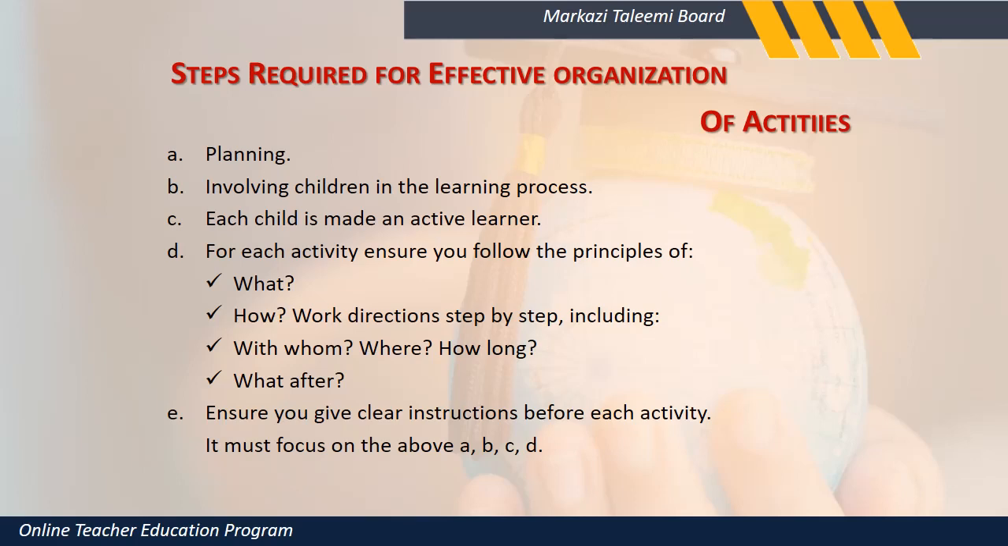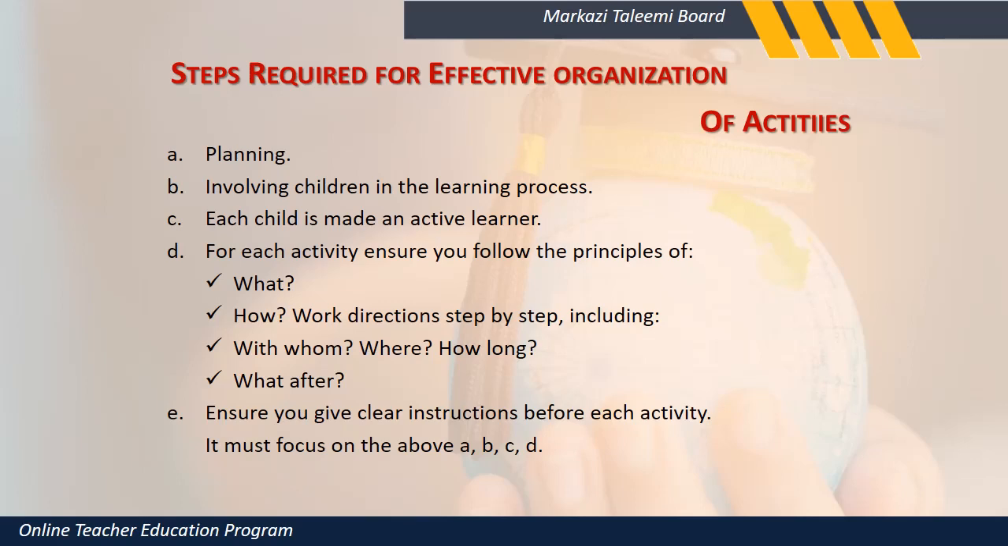I should involve children in the learning process. So what do I need? I need leaves. You go to the garden and pick up all the leaves in a basket, then take the basket into the classroom and litter the classroom with leaves and ask the children to pick up all the similar leaves. Each child is made an active learner. Involve all the children in the class.